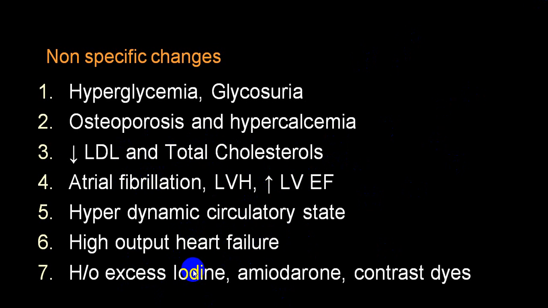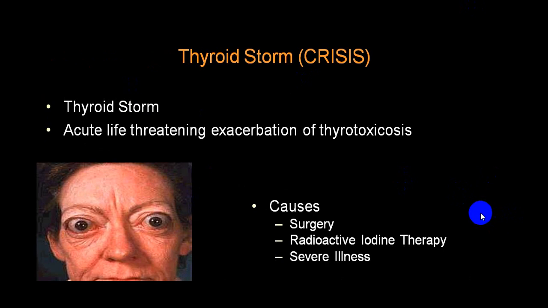And there can be a good history available. A person is taking an excess of iodine in diet or amiodarone, or the person has been repeatedly undergoing angiography or what we call radiopaque dye studies, maybe like cholangiography, IV urography, etc. And the person is having a goiter, and that can end up with a dose-based phenomenon and can produce what we call thyrotoxicosis. A person with thyrotoxicosis can develop thyroid storm because of surgery, because of radioactive iodine, or because of severe illness.